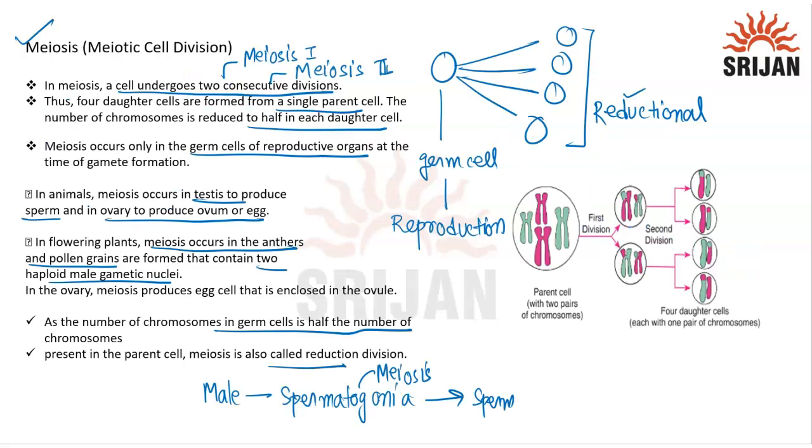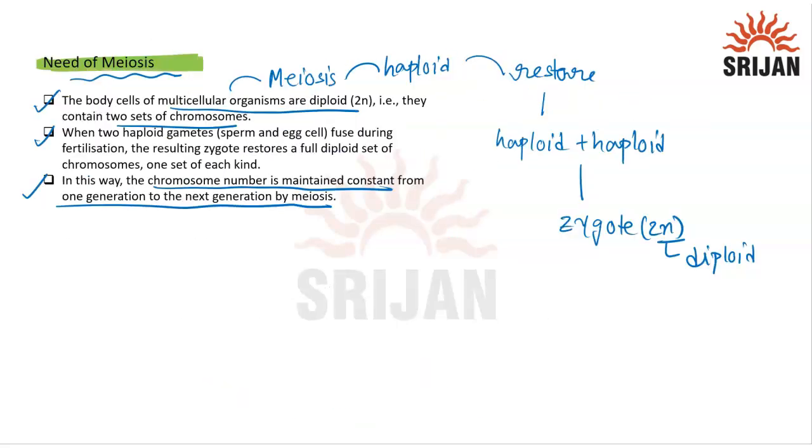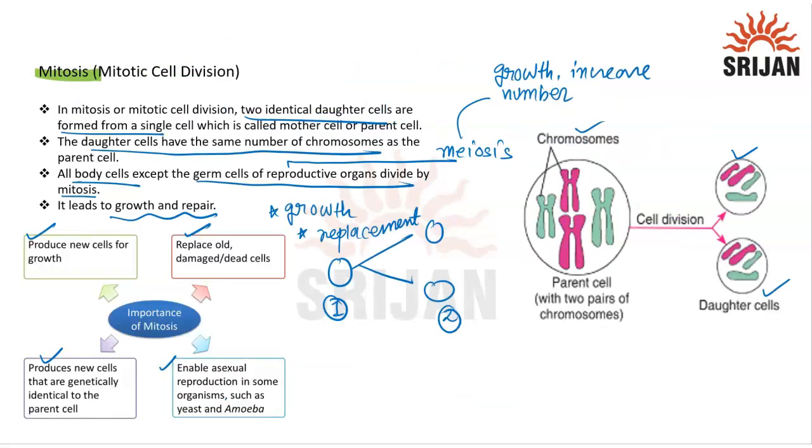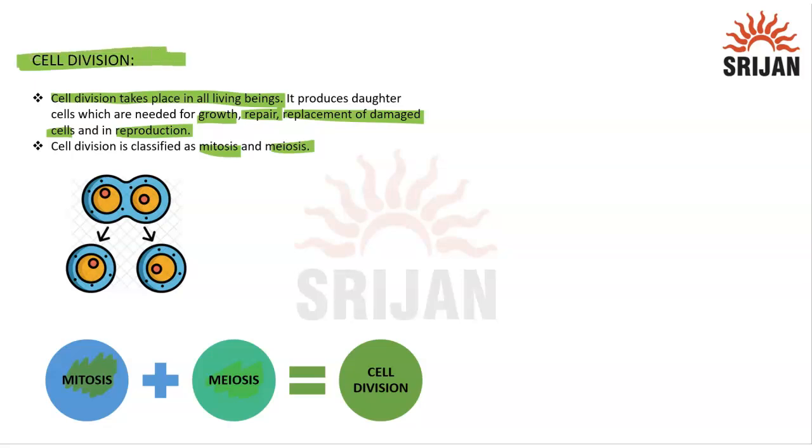We discussed what is the need of meiosis, what is meiosis, what is mitosis and what is the importance of mitosis. Over here we discussed cell division in a very clear manner. Hope you understood these topics nicely. Thank you.